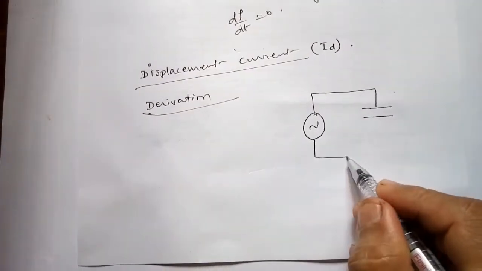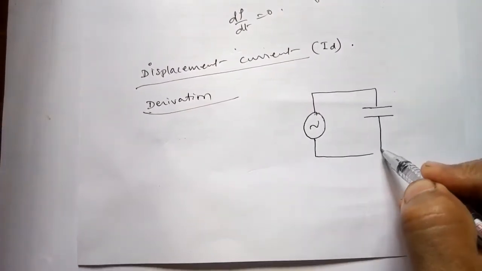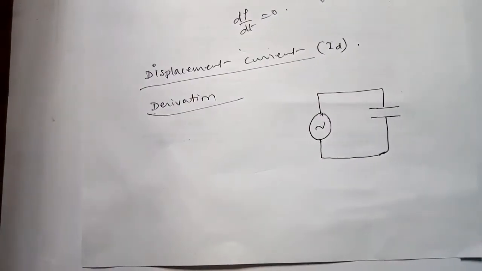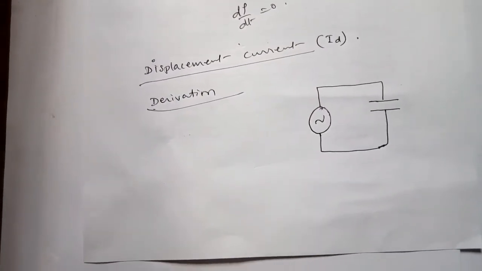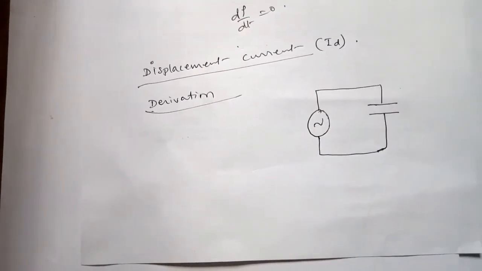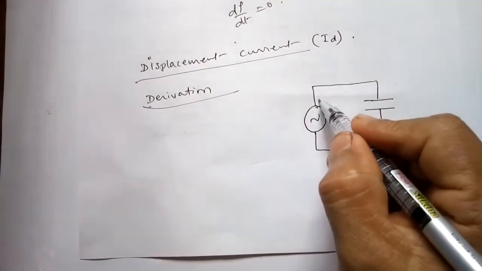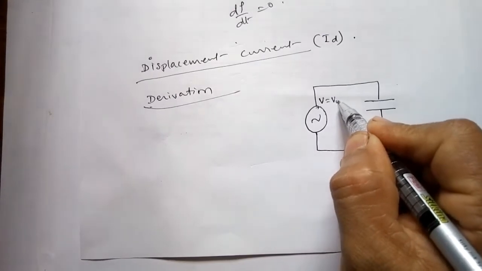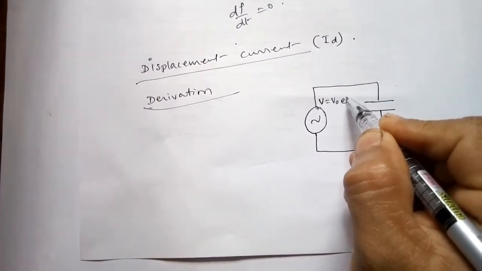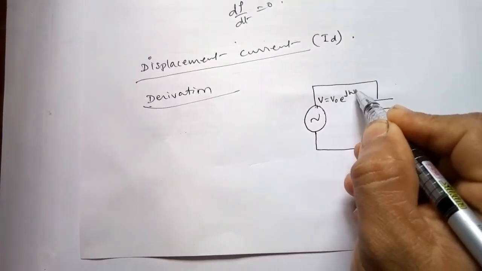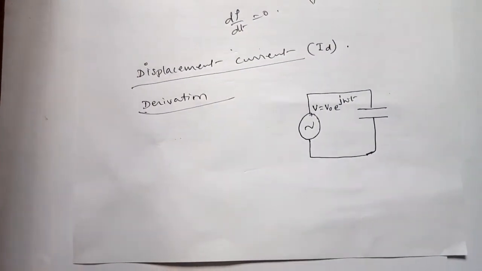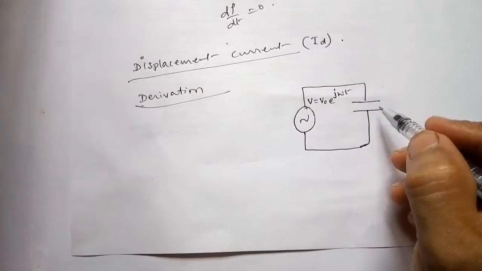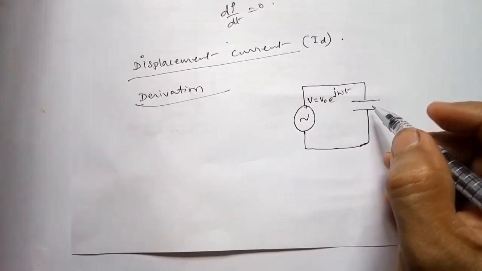The AC circuit is connected to a capacitor. So that's the AC circuit which produces voltage, let us say V0 e to the power j omega t. That's the voltage applied. Important thing.